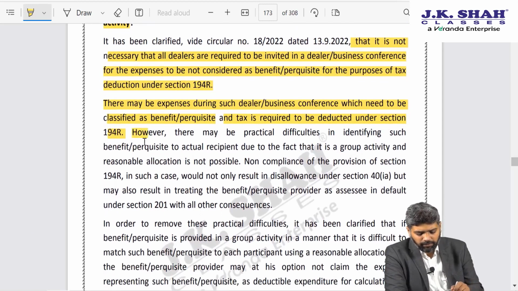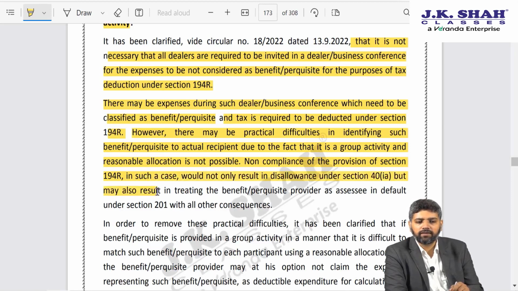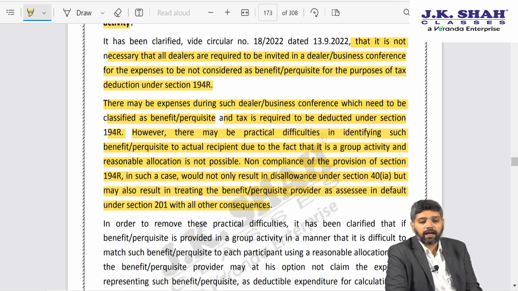However, there may be practical difficulties in identifying such benefit or perquisite to the actual recipient due to the fact that it is a group activity and reasonable allocation is not possible. Non-compliance of the provision of 194R in such case would not only result in disallowance under 40IA but may also result in treating the benefit or perquisite provider as the assessee in default under 201.